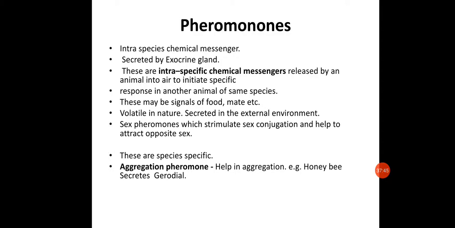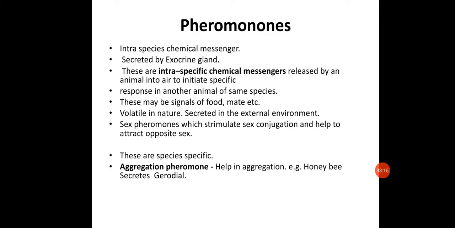There are different types of pheromones. The first and most important one is the aggregation pheromone. This helps in aggregation, like in the honeybee. The honeybee has the queen bee, which is responsible for secreting this aggregation pheromone, due to which all the other bees, that is worker bees, drone bees and so on, will aggregate around the queen honeybee. That's the aggregation pheromone. The other one would be the alarm pheromones.